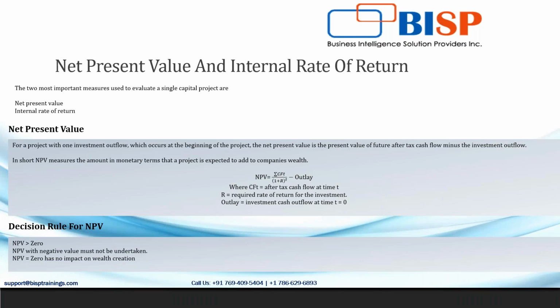Now there are some key indicators to be kept in mind while doing any kind of capital budgeting. The two most important measures used to evaluate any single capital project are first net present value and second internal rate of return. Now what does net present value represent? For a project with one investment outflow, that is the cash infused in the project at the beginning of the project, the net present value is the present value of future after tax cash flow minus the investment outflow. So what does it mean?